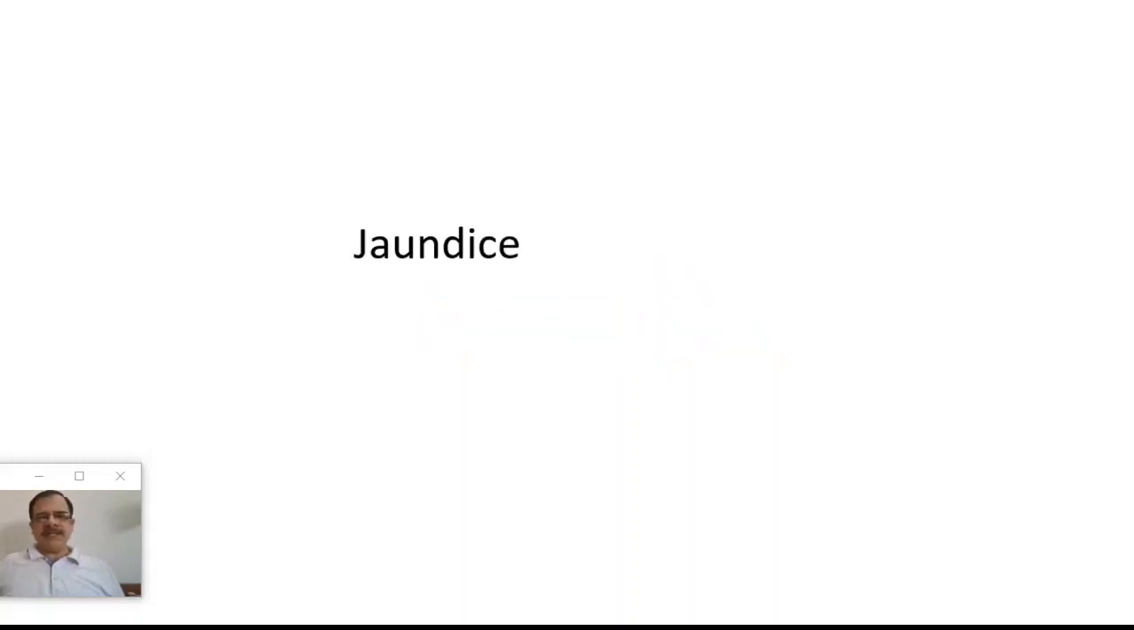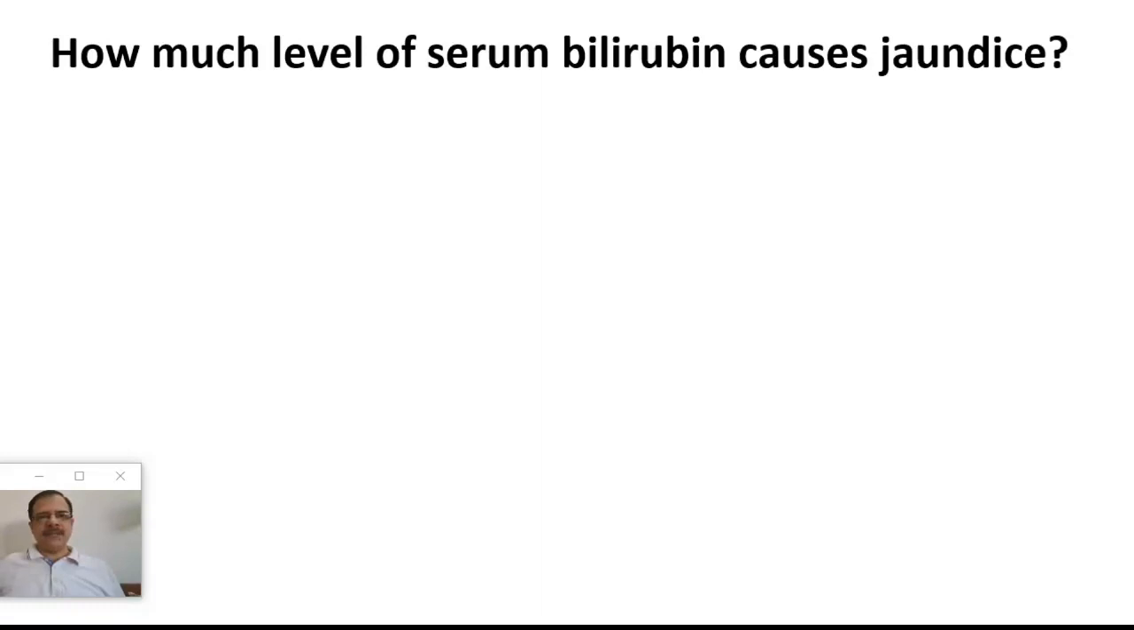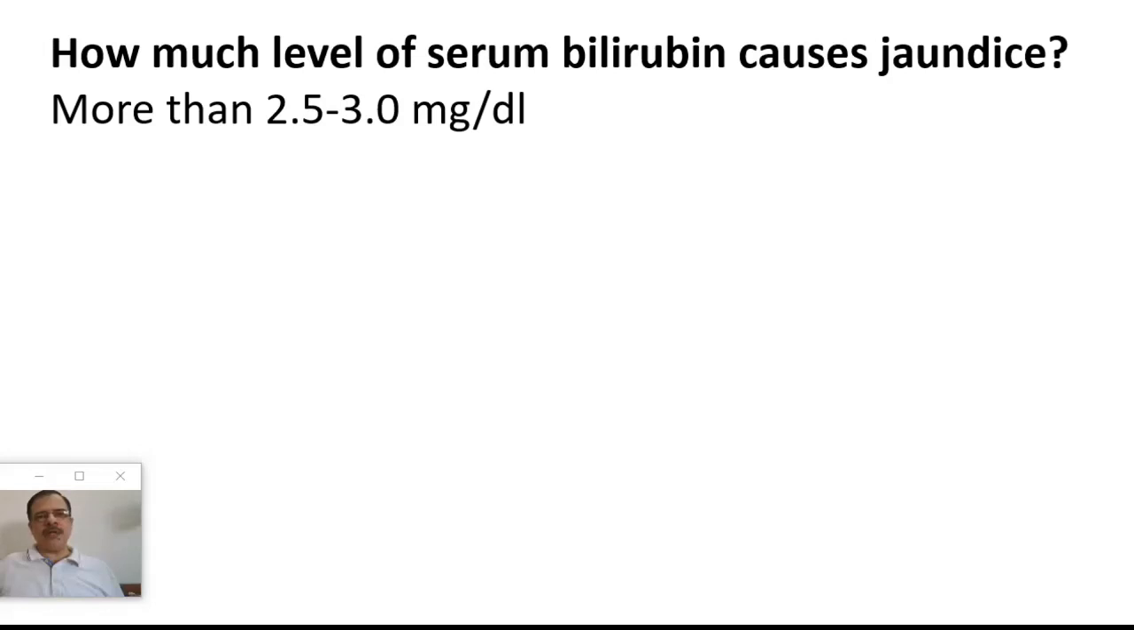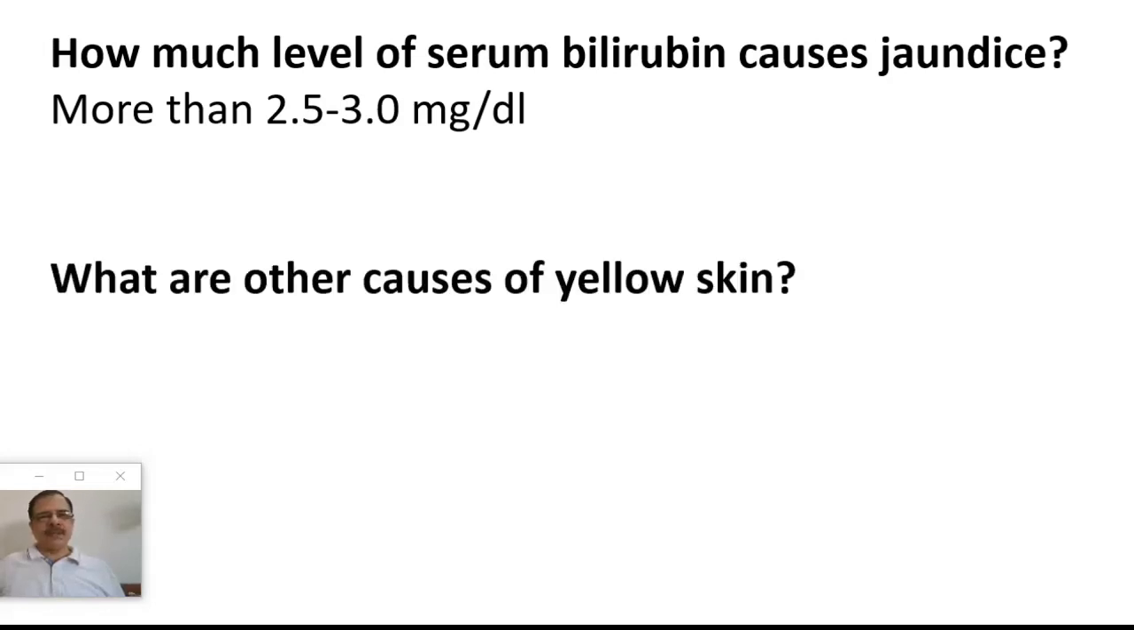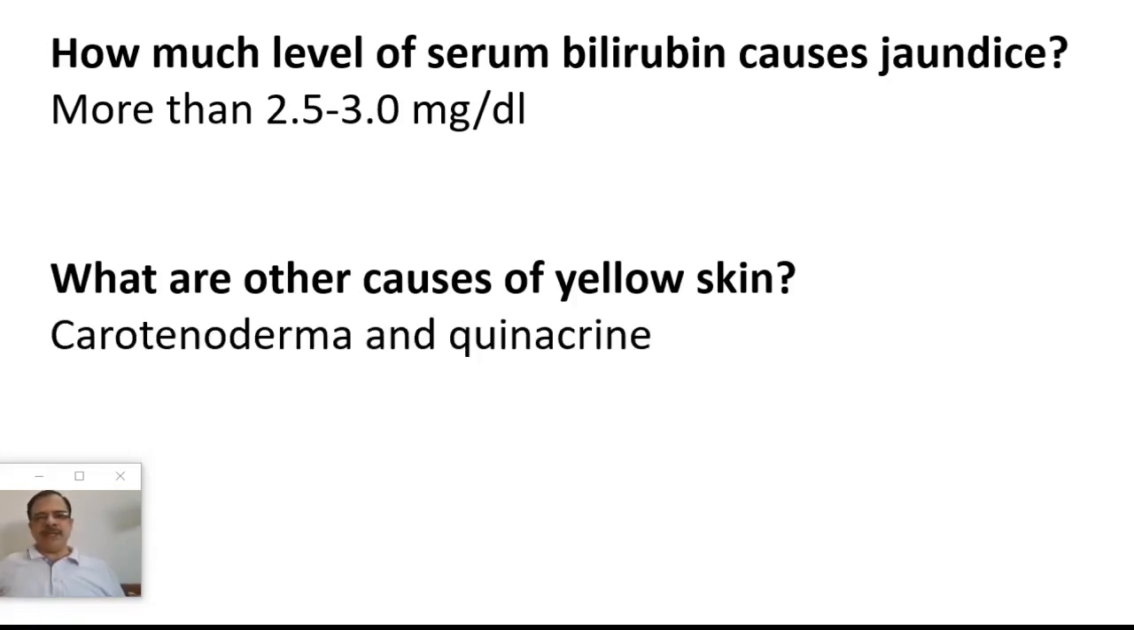Second sign is jaundice, that is yellowness of skin or sclera. Questions will be, how much level of serum bilirubin causes jaundice? Answer, more than 2.5 to 3 mg per deciliter of total bilirubin levels. Second question will be, what are the other causes of yellow skin? What are the differential diagnoses of yellow skin?